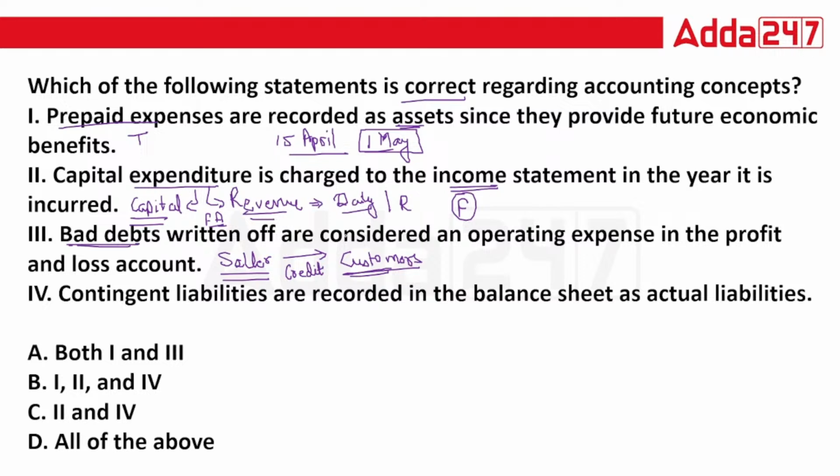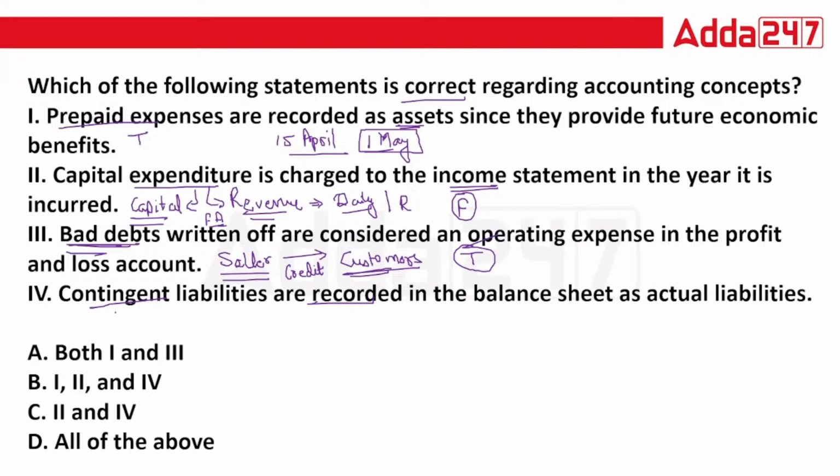So in this situation, in your books, you are going to write it as bad debts in your profit and loss account. So this is again a true statement. Then last is, contingent liabilities are recorded in the balance sheet as actual expenses.